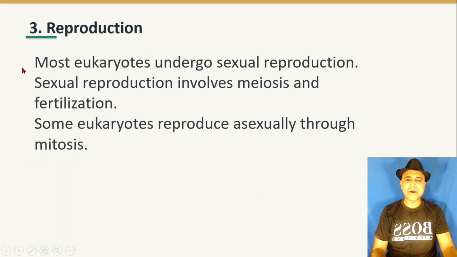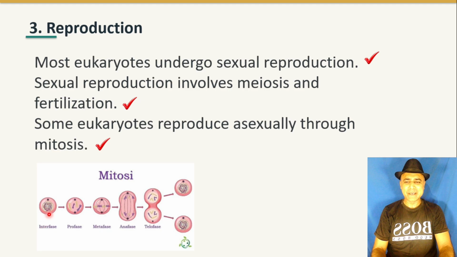Most eukaryotes undergo sexual reproduction, and sexual reproduction involves meiosis and fertilization. Some eukaryotes reproduce asexually through mitosis. Look at the picture. This is one parent cell.